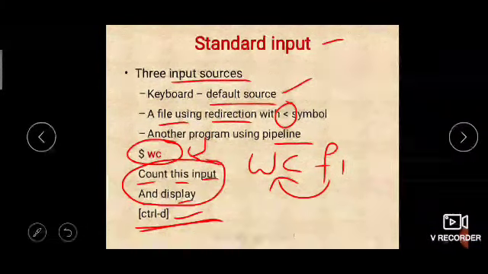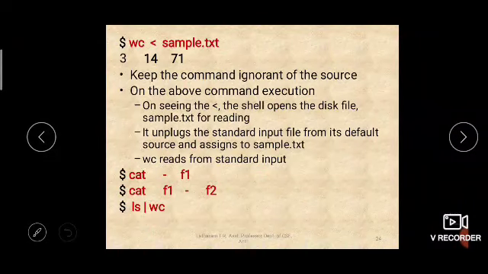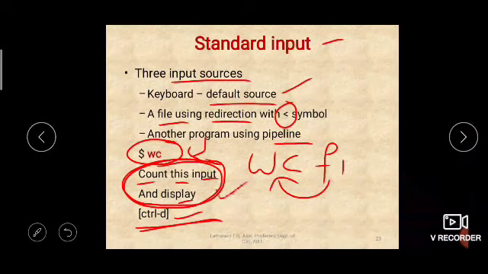Okay, we'll execute this and see. Fine. So next example is how you are using standard input. This content is from the standard input, that is the keyboard, right? You are taking this input from the keyboard because we are typing this content instantly. So it is taking the input from the keyboard, that is the default source.